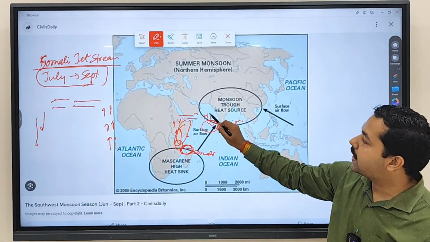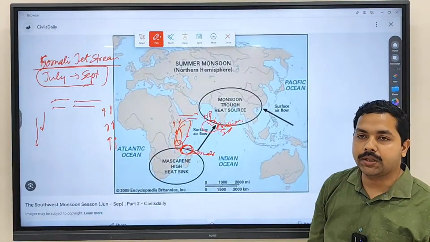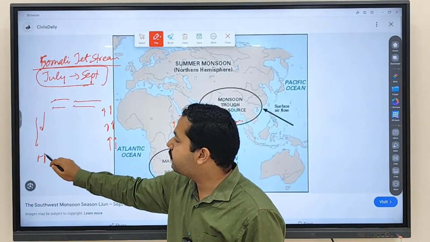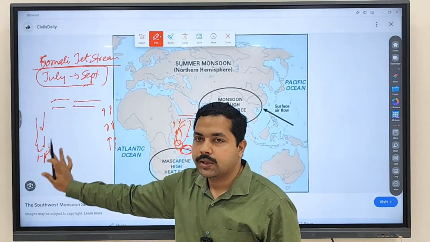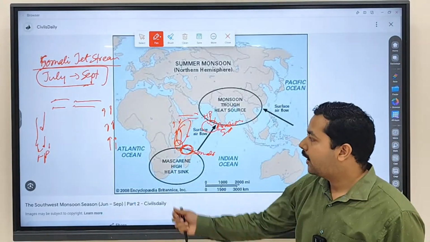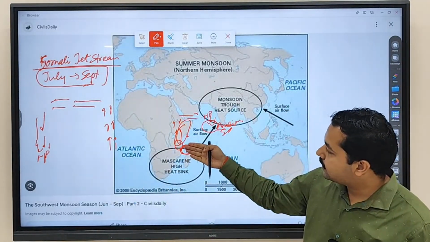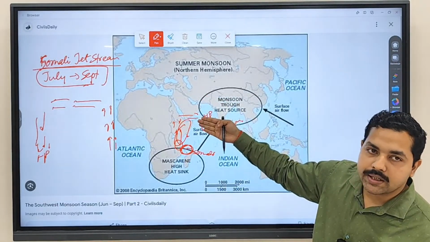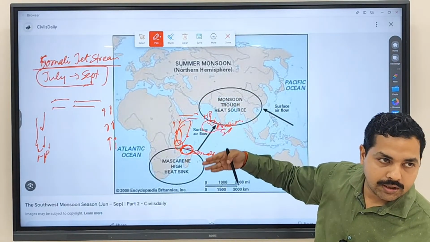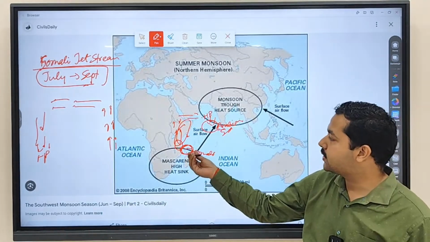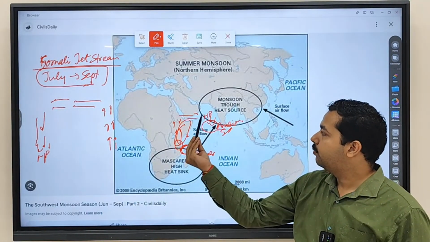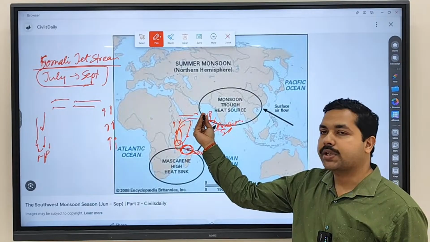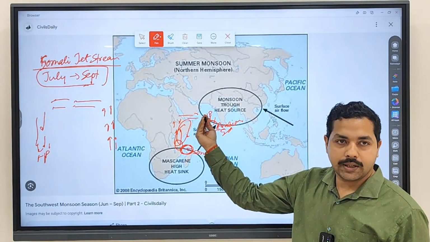So when wind subsides over the Arabian Sea region, it will form high pressure. When wind subsides, which pressure will be formed? High pressure is going to be formed. And wind is rising from here, rising like this, moving like this, and then subsiding in the Arabian Sea region. In the upper atmosphere, the wind is moving, rising, then moving in this region, and then subsiding like this. Clear? Any doubt regarding this one?